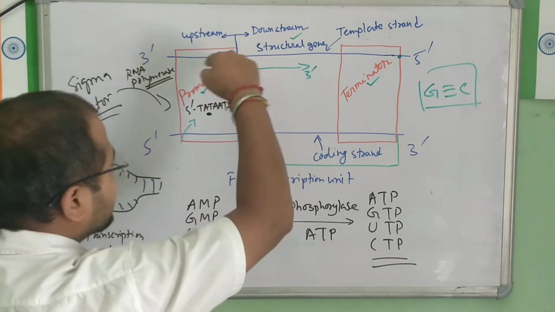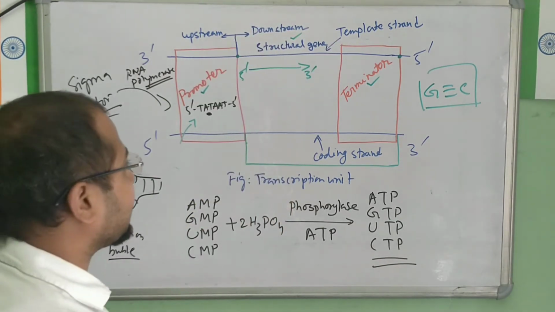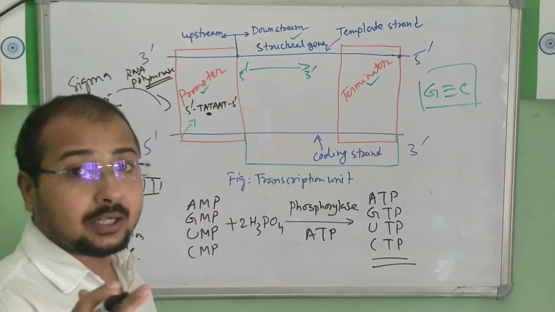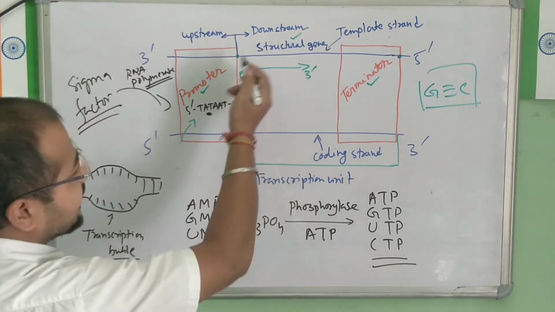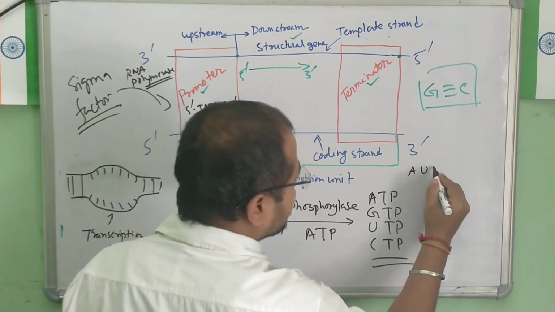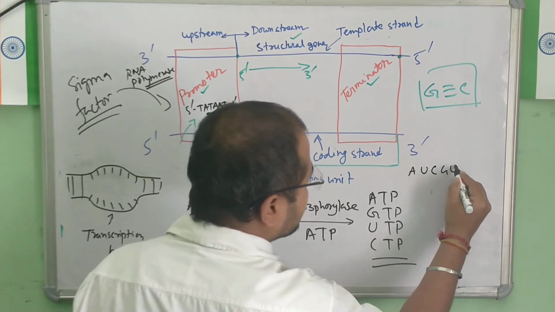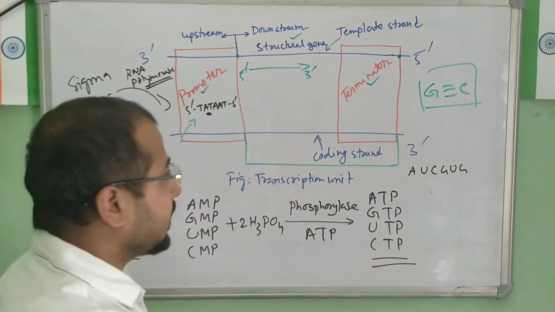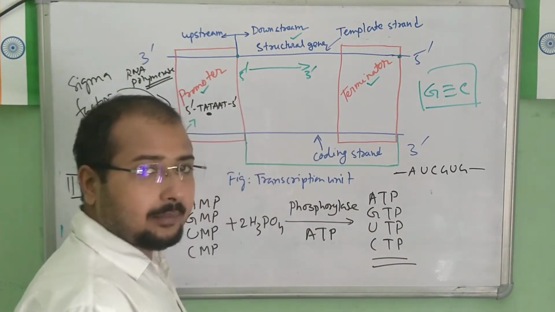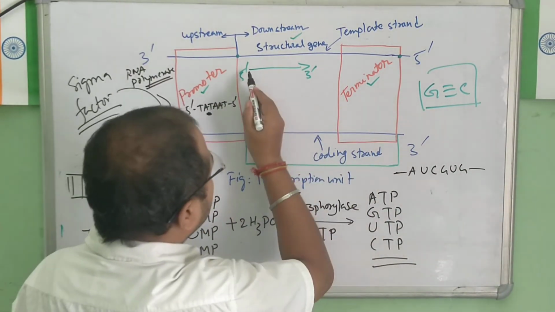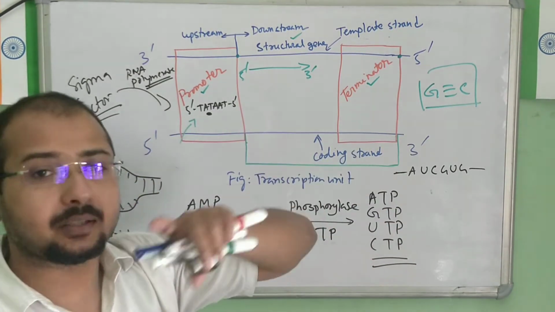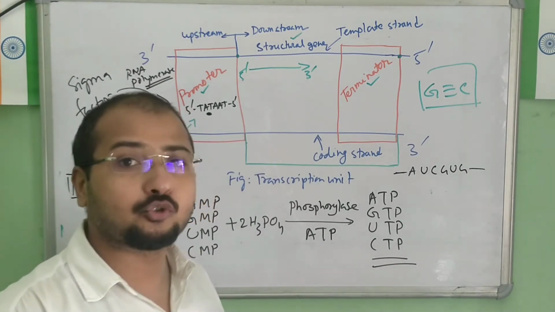Whatever the sequences are there, according to that the nitrogenous bases will be coming, will be adding to the nucleotide molecules. Suppose for example the sequence is A, U, C, G, U, G, like this. I am talking about the template strand sequence, just for example. So the nitrogenous bases accordingly will be forming the pairing with this.